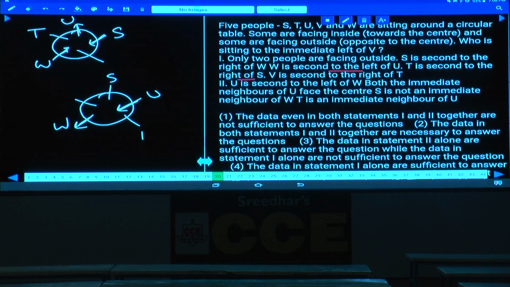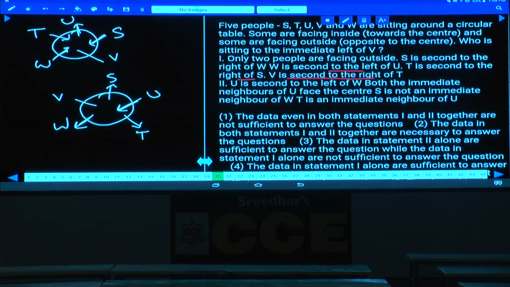V is seated second to the right of T. T is facing the center, so V will be here. As V is here, this person is away from the center.